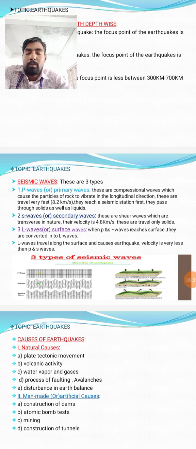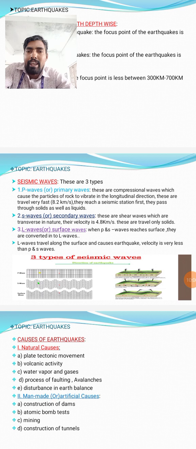So number one, we are discussing P waves, primary waves. These are compressional waves which cause the particles of rock to vibrate in the longitudinal direction. They travel very fast, 8.2 kilometers per second. They reach a seismic station fast. They pass through solids as well as liquids.